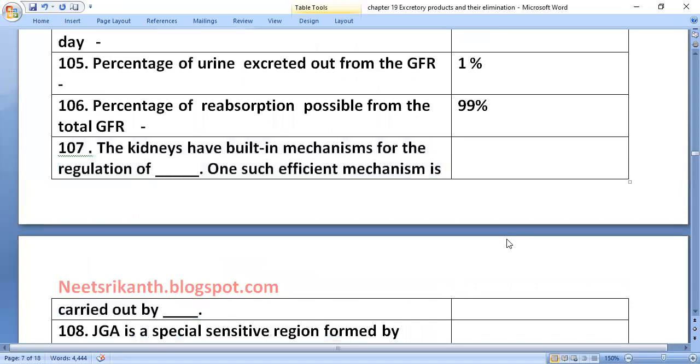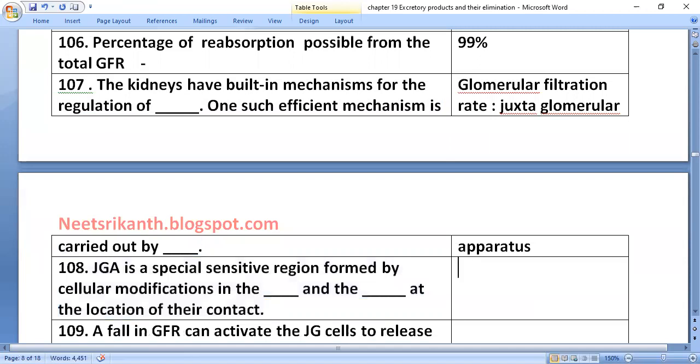The kidneys have a built-in mechanism for the regulation of glomerular filtration rate. One such efficient mechanism is the juxtaglomerular apparatus, JGA, a special sensitive region formed by cellular modifications in the distal convoluted tubule and the afferent arteriole.